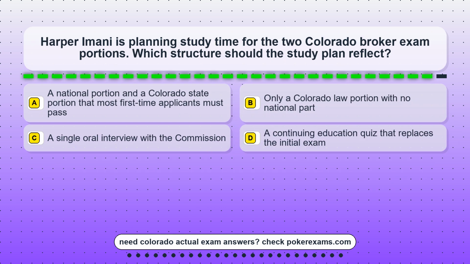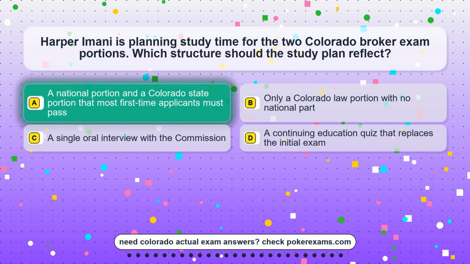Question 2. Harper Imani is planning study time for the 2 Colorado broker exam portions. Which structure should the study plan reflect? Option A. A national portion and a Colorado state portion that most first-time applicants must pass. Option B. Only a Colorado law portion with no national part. Option C. A single oral interview with the commission. Option D. A continuing education quiz that replaces the initial exam.